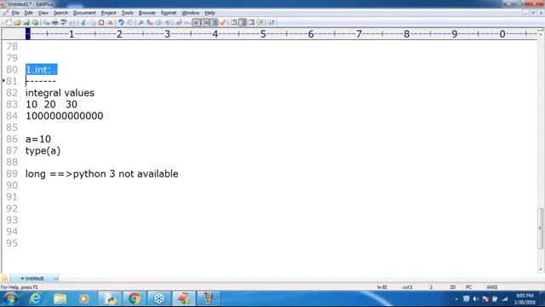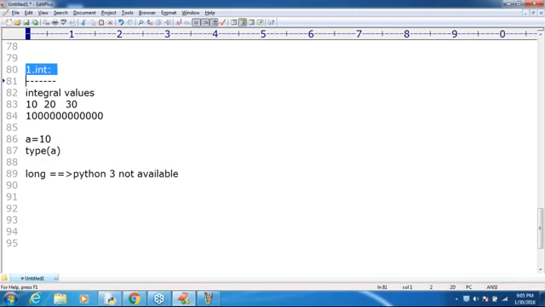Int data type only. That's all. Clear? So if you want to represent 10, 20, or otherwise, roll number 101, 102, or a mobile number like 98494, whatever integral values you want to represent, compulsorily you have to go for only the int data type.